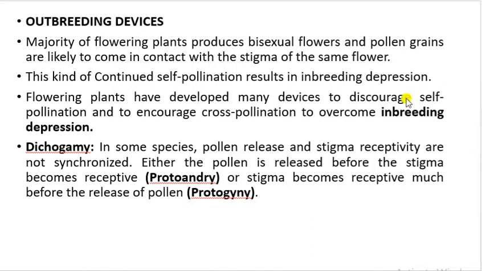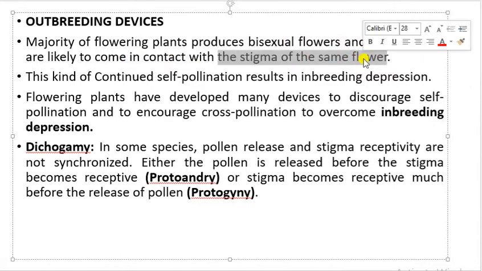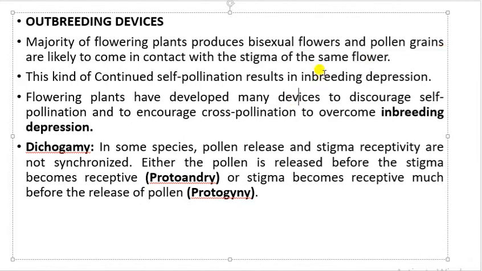Now, in the majority of the flowering plants, we see that there are bisexual flowers which are produced. As a result, the pollen grains can come in contact with the stigma of the same flower. Because the flower is bisexual, it has both male and female reproductive organs, and due to this reason pollen grains will come in contact with the stigma of the same flower. As a result, self pollination will take place.